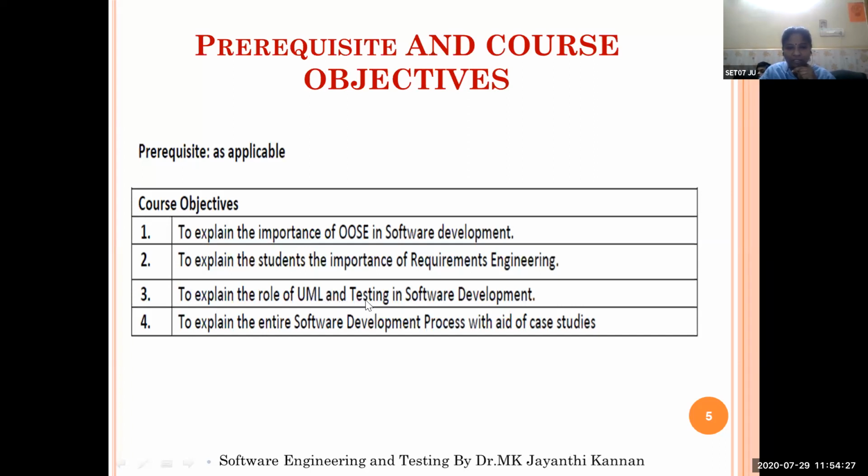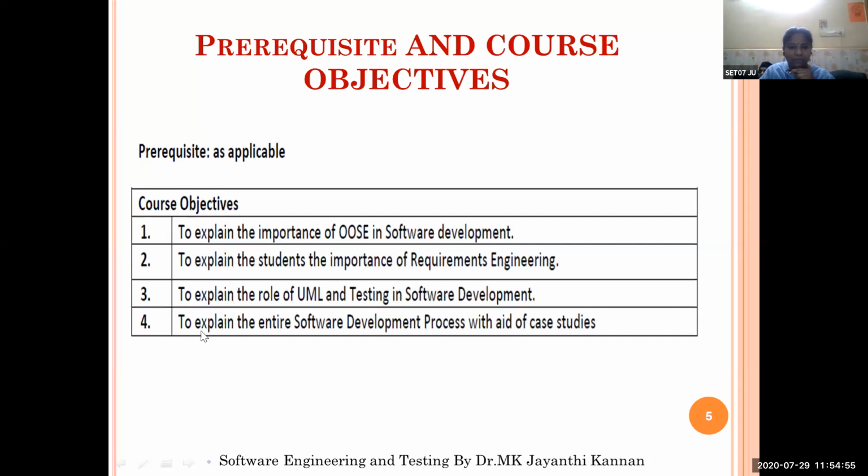And we will study the testing methods, like it may be manual testing or automated testing. So if it is automated testing, we'll have unit testing, system testing, black box testing, white box testing, like that. We have so many testing methods that we will study. They're all theoretical aspects. Then we have some automated testing methods also. We can make use of the software tools to test our project.